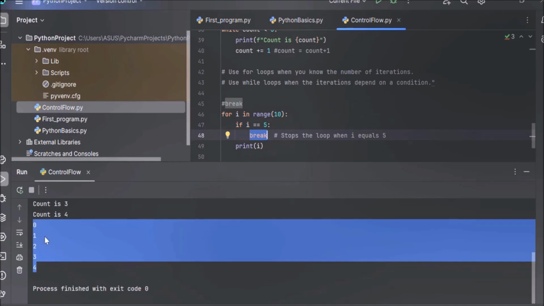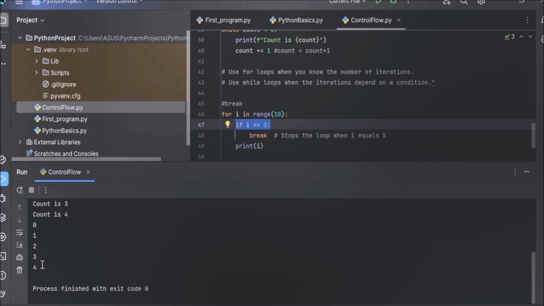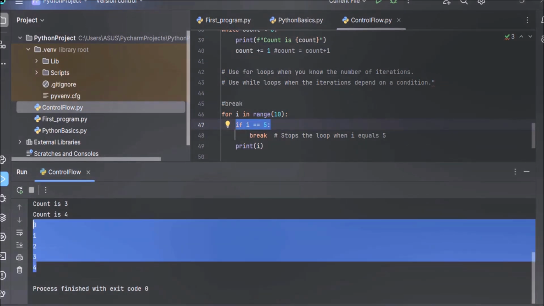0, 1, 2, 3, 4. Only 4 values are printed here. The break statement is used to exit a loop prematurely based on a condition. This is the condition: if i equals 5. In this example, the loop stops when i equals 5, skipping the remaining iterations 6 to 9. Those iterations are not happening because the loop terminates at i equals 5. That is why only 5 values were printed: 0, 1, 2, 3, 4.